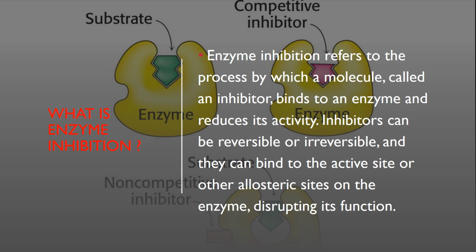What is enzyme inhibition? Enzyme inhibition refers to the process by which a molecule called an inhibitor binds to an enzyme and reduces its activity. Inhibitors can be reversible or irreversible, and they can bind to the active site or other allosteric sites on the enzyme, disrupting its function.